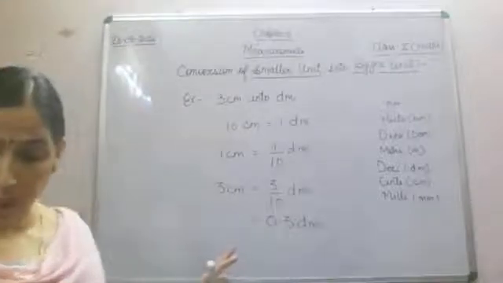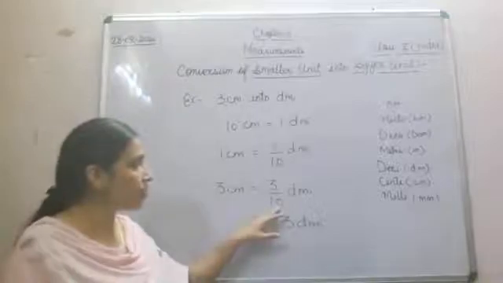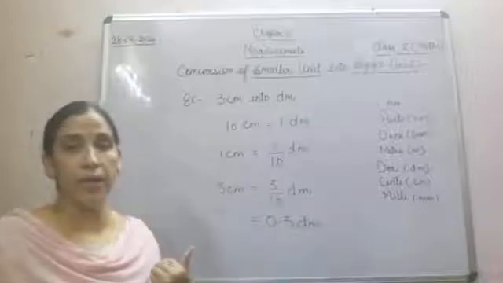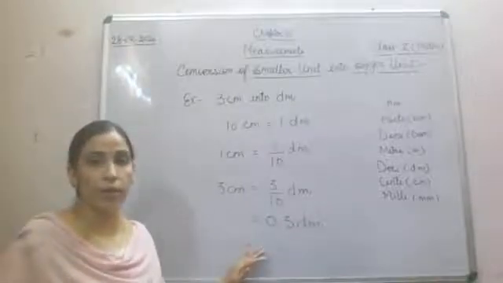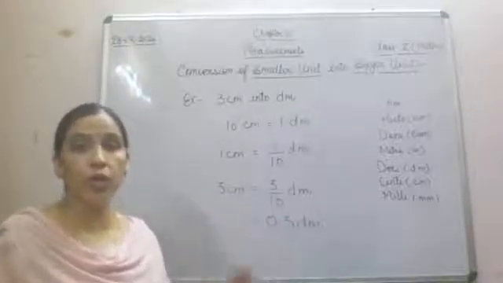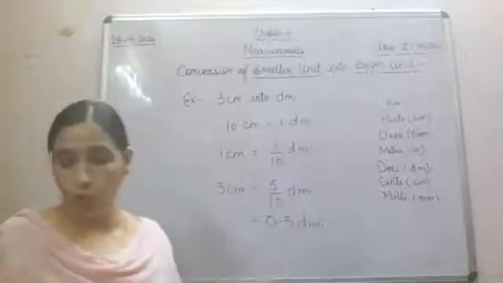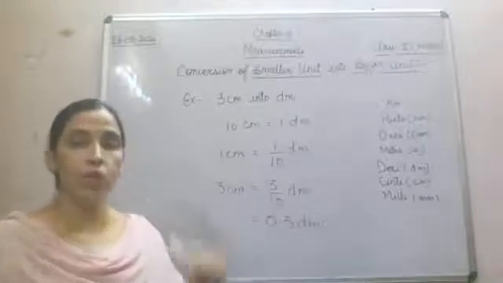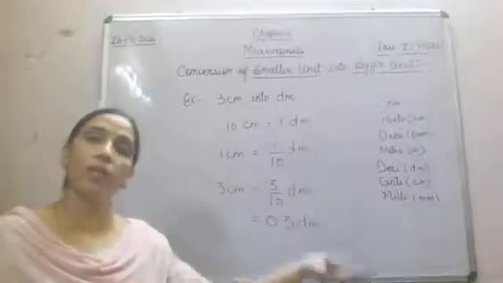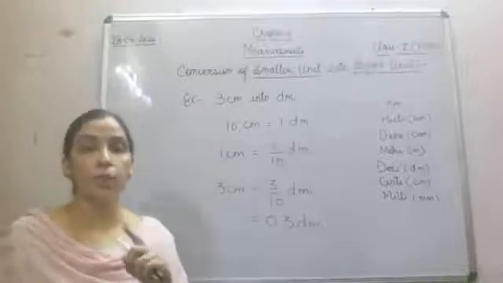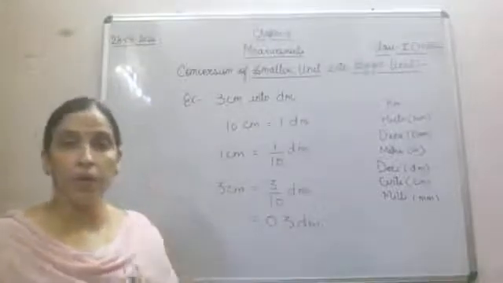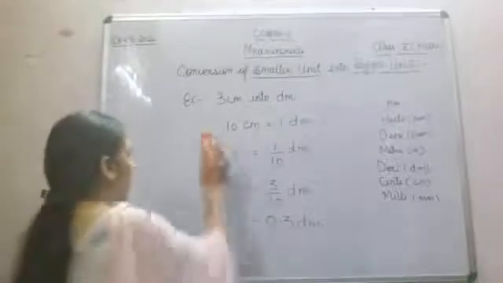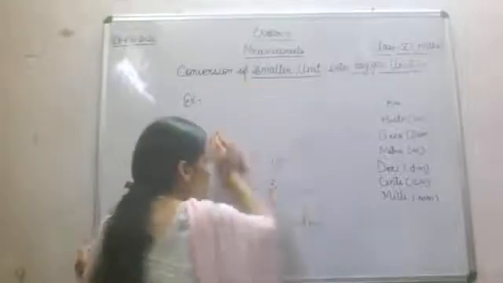Fine. So here we have 0, so we have put 1 decimal point, only 1 decimal place you require. Again this example is also conversion of a smaller unit into bigger unit. Today we are going to do only this concept, conversion of smaller unit into bigger unit. Remember this, you are supposed to do division only. Whenever you are changing a smaller unit into bigger unit, you will do division. That is very important. Now let's see one more example.